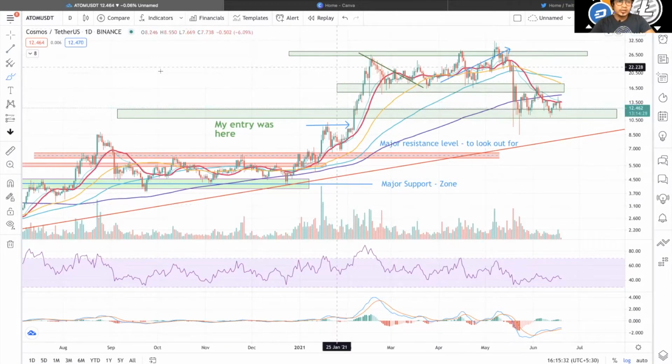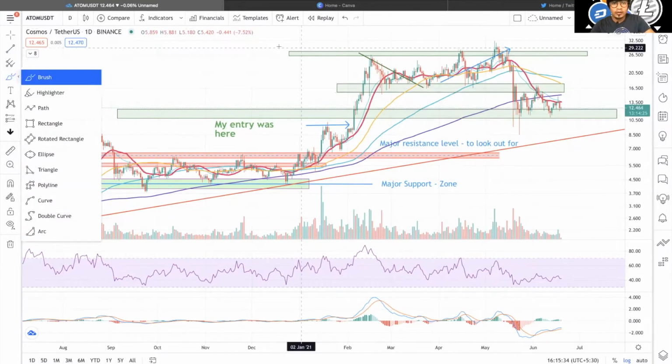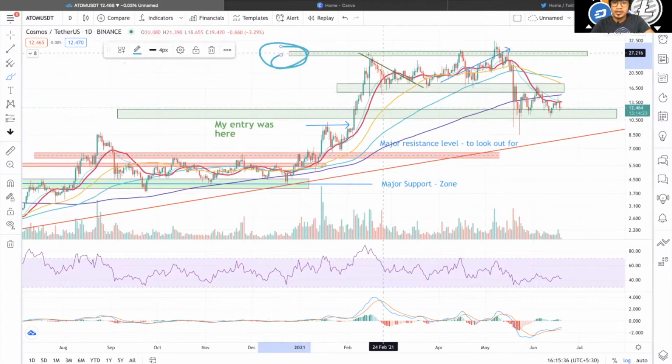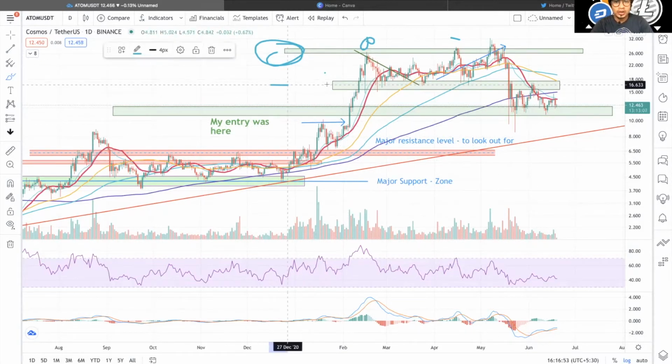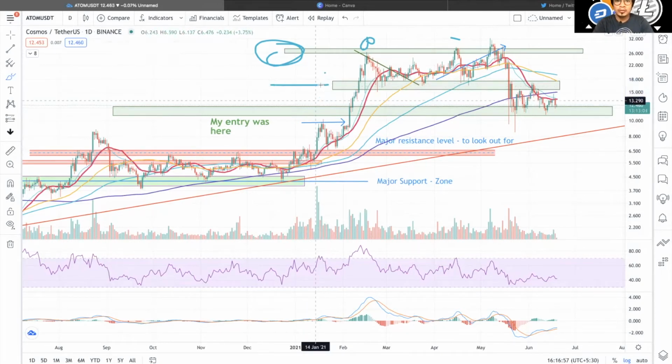As you can see, this is our level of resistance here. We have tested it multiple times, if you see. This was our major support zone, this particular region. This was our major support zone here.